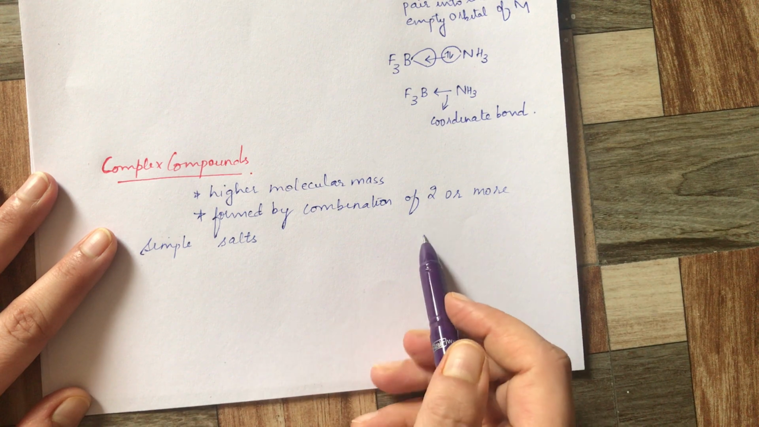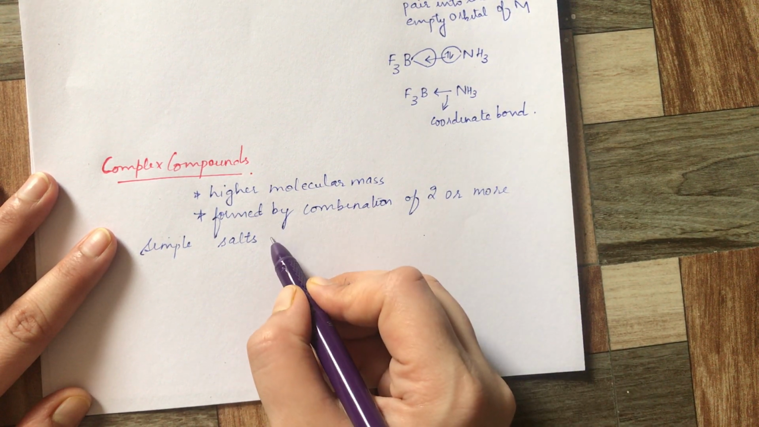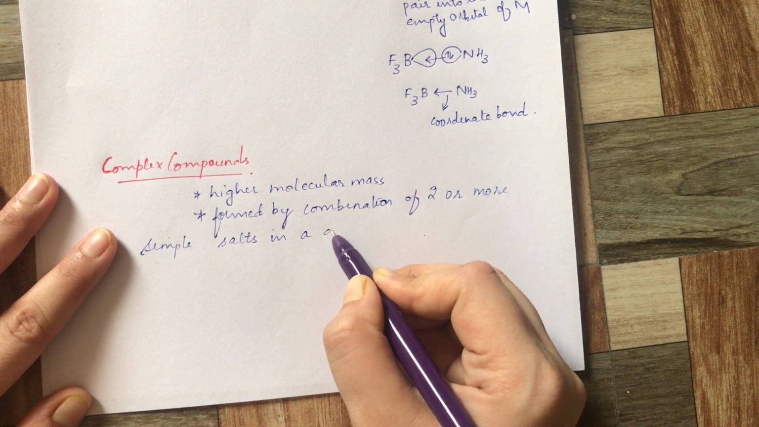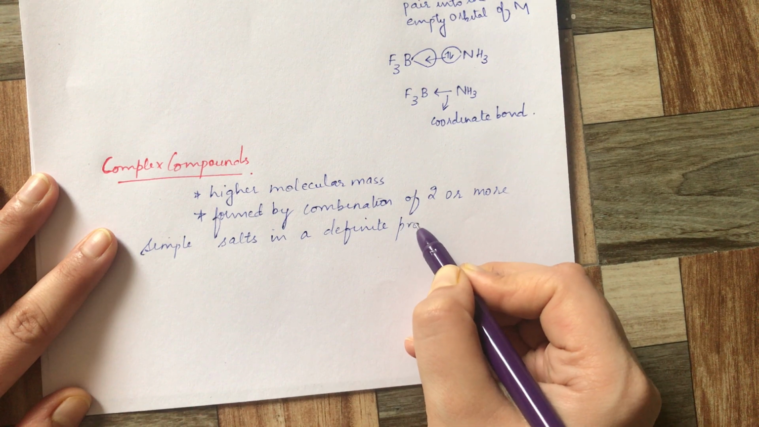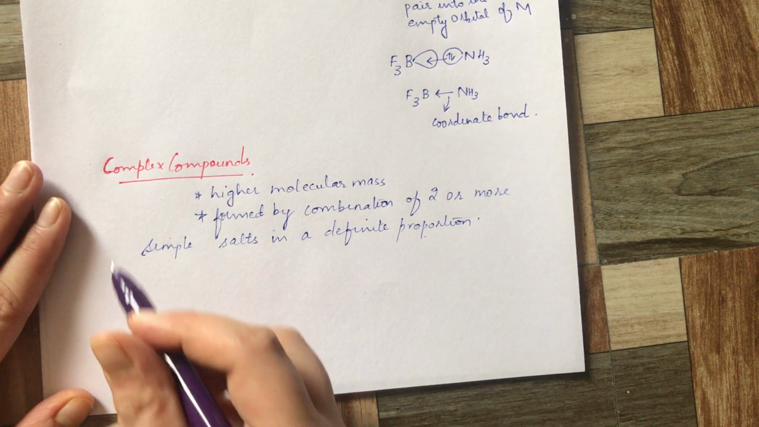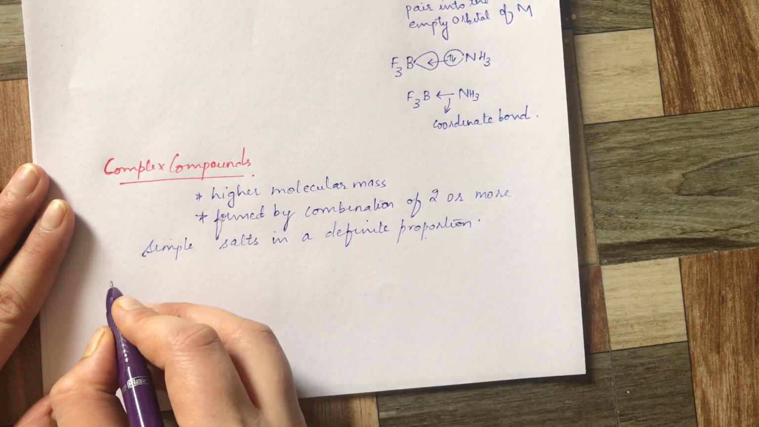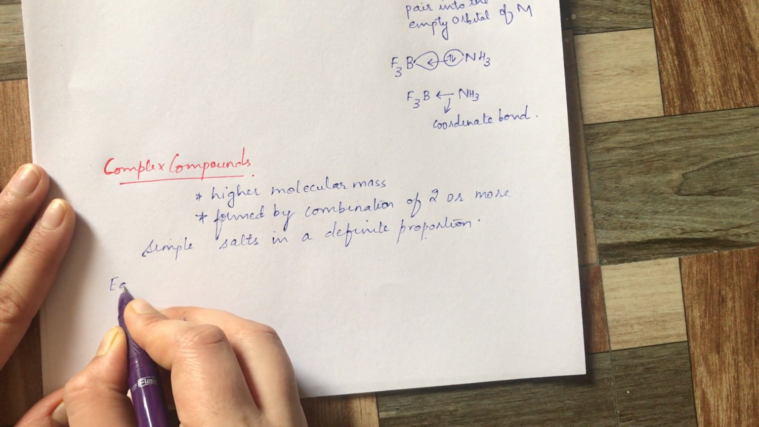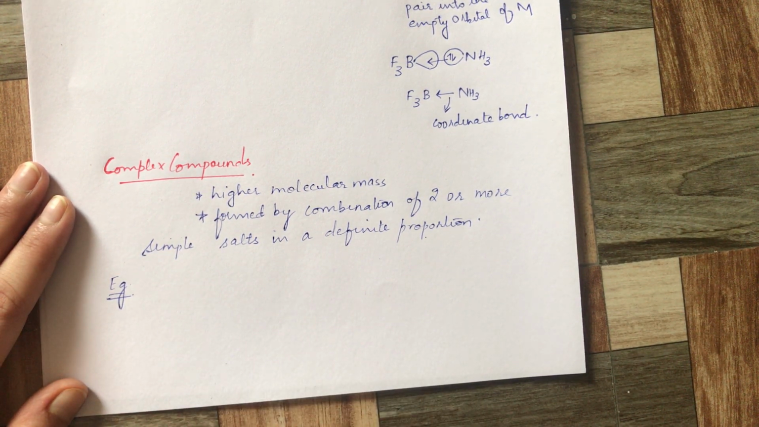They are not formed by atoms; they are formed by the combination of two or more simple salts in a definite proportion. We divide the complex compounds, and we will talk about the types later.